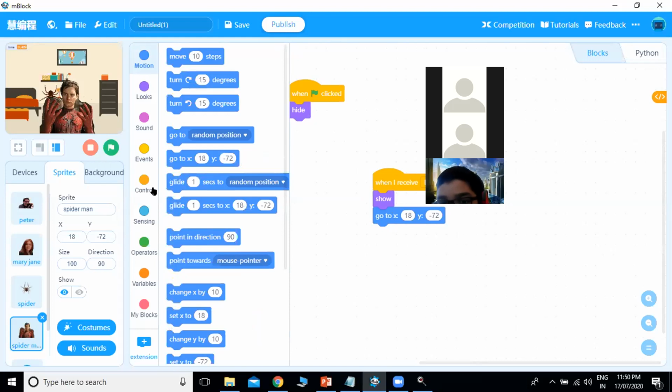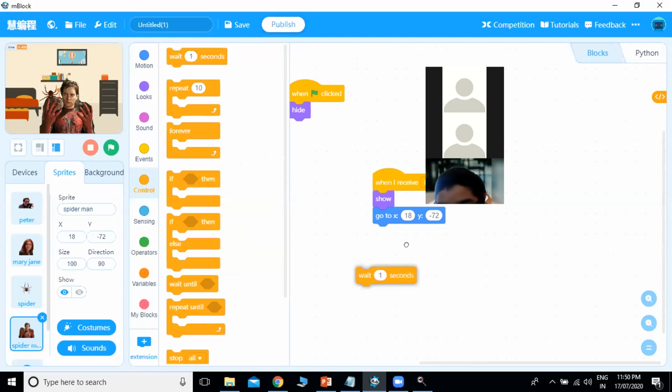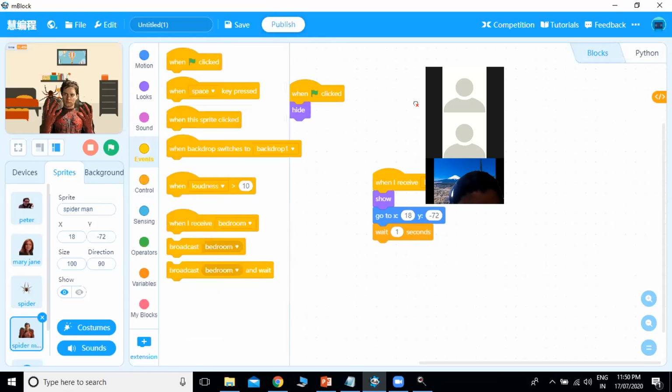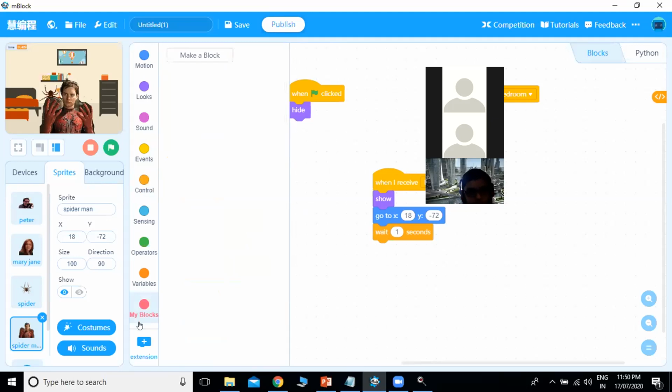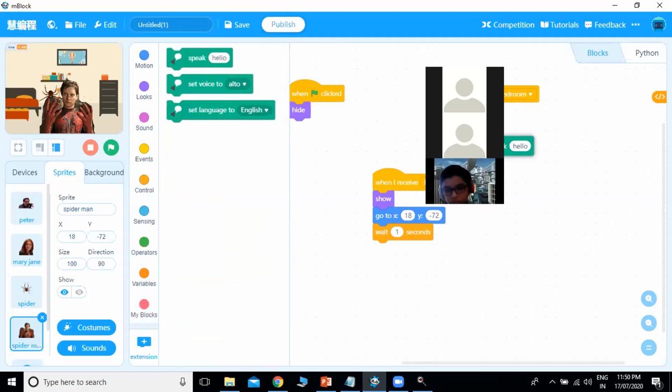Then wait for few seconds until it finishes the script, saying that he got realized that he got the superpowers and everything. That script has to finish. So I will add that script here using the same event, that is bedroom. So when bedroom comes, I will say that